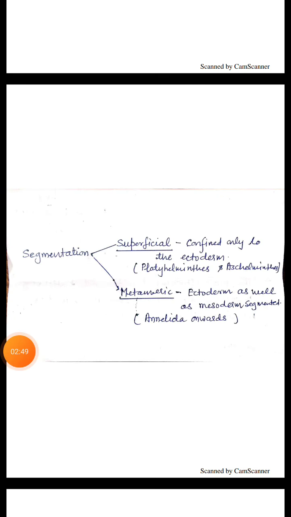Now, the third basis of classification of animals is the type of segmentation present in them. On the basis of type of segmentation, animals are classified into superficially segmented animals and metamerically segmented animals. In superficial segmentation, the segmentation is confined only to the ectoderm, and animals of phylum Platyhelminthes and Aschelminthes come into this category. In metameric segmentation, the segmentation is confined to ectoderm as well as to mesoderm. From phylum Annelida onwards, all the animals come into this category.